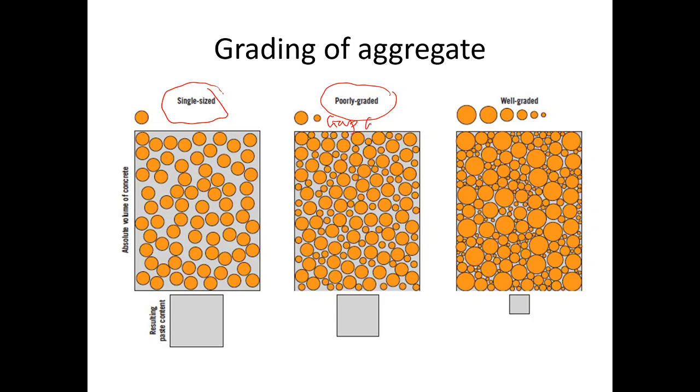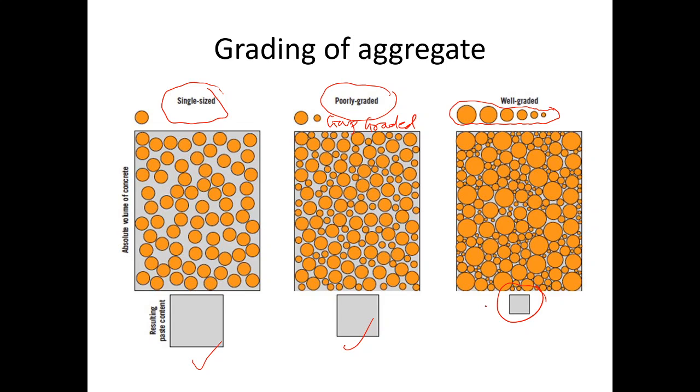Here you can see that only two size aggregates are available. In between, the size of aggregate is absent, so it is also known as gap graded. Both uniformly graded and gap graded are poorly graded. As you can see, volume of voids is more in both the cases, whereas in well graded aggregate, in which all the sizes of aggregates are present, voids are minimum.